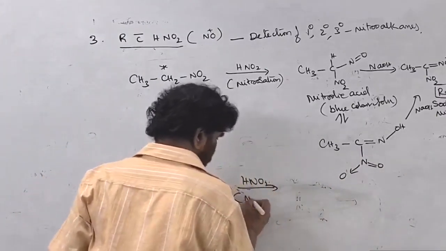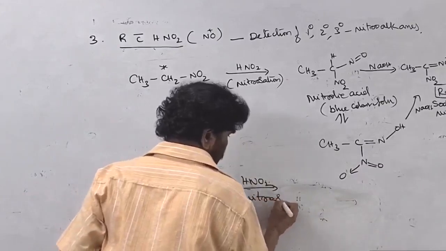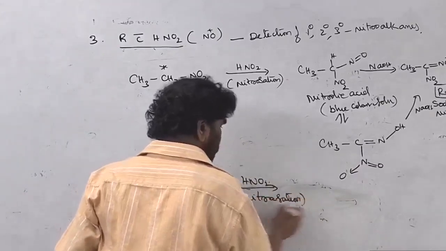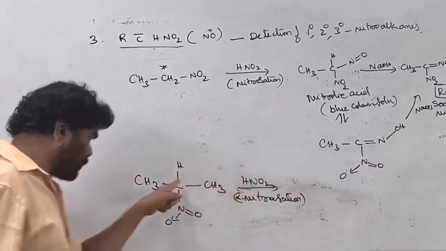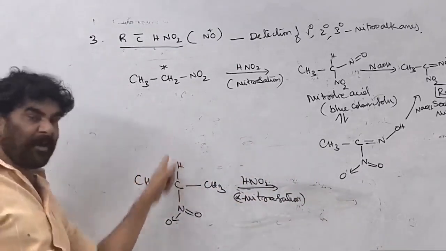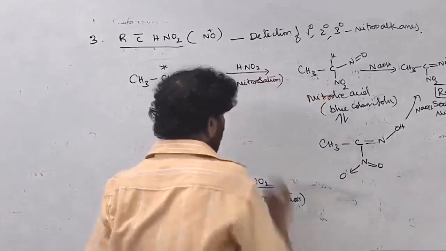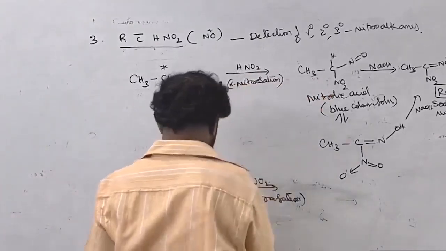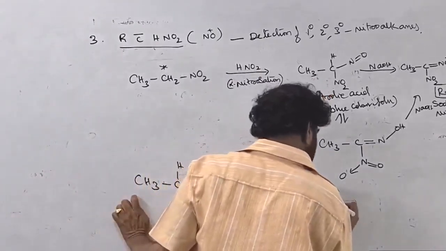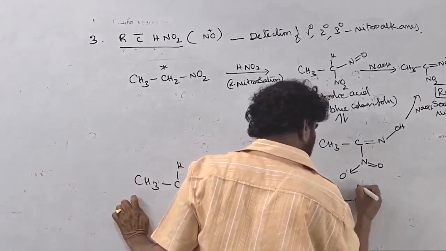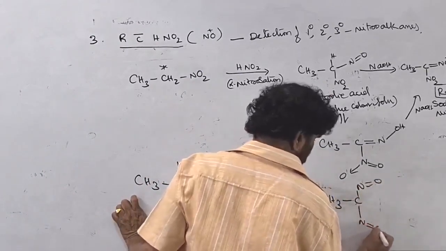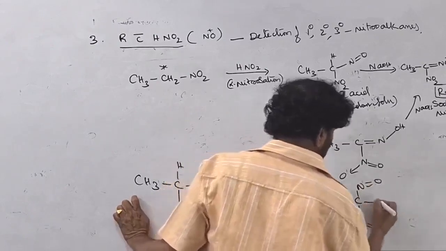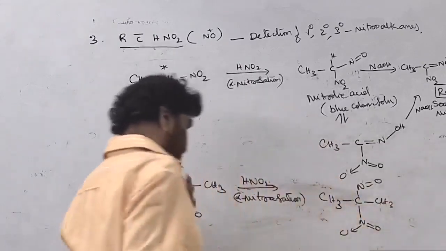Nitrosation. That is alpha nitrosation. The nitroso group is introduced on this carbon like this. Now what happens? This is N double bond O, this is alpha nitrosation.